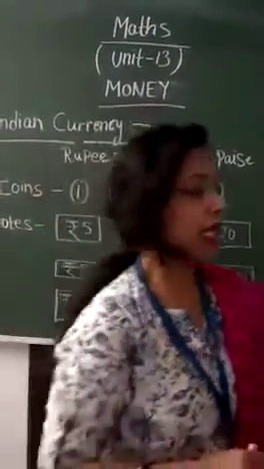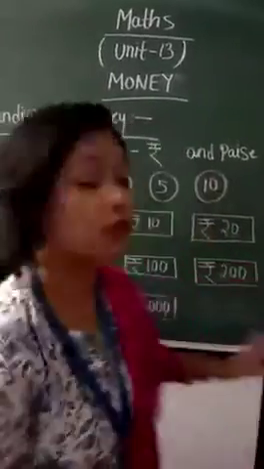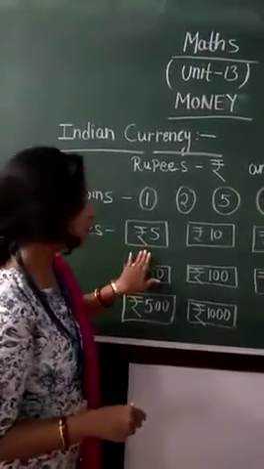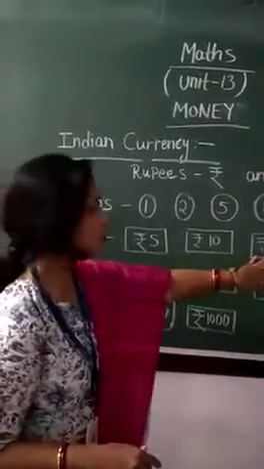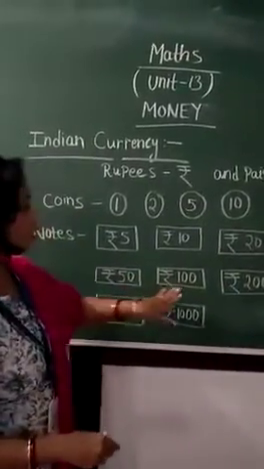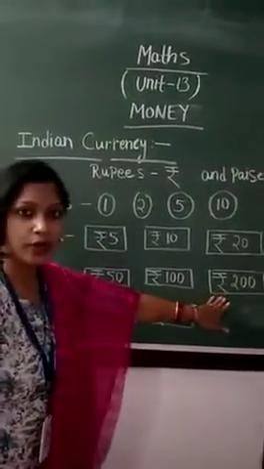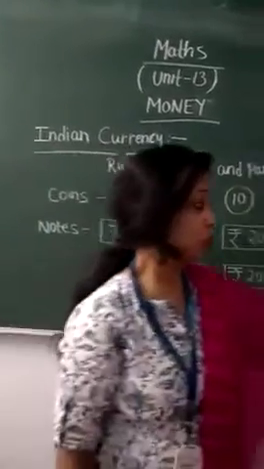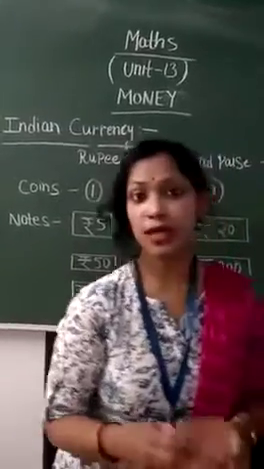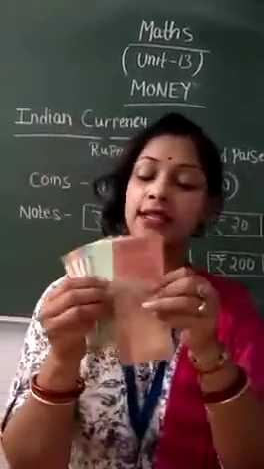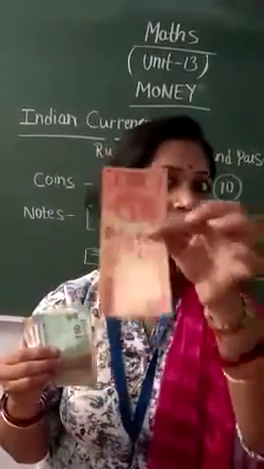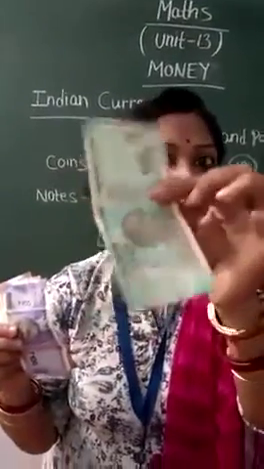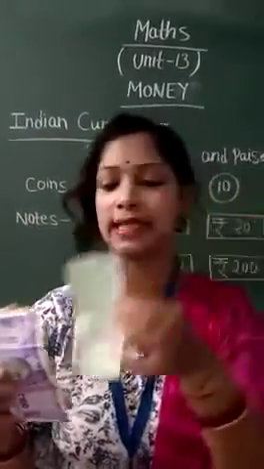Right? Similarly, we have some notes also, like the 5 rupee note, 10 rupee note, 20 rupee note, 50 rupee note, 100 rupee note, 200 rupee note, 500 rupee note and 1000 rupee note. So I have some notes with me. You can recognize it. Yes, this one is your 20 rupee note. Then is your 50 rupee note. Your 50 rupee note looks like this.